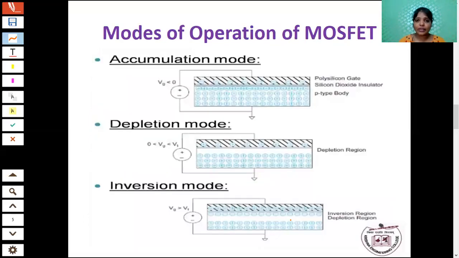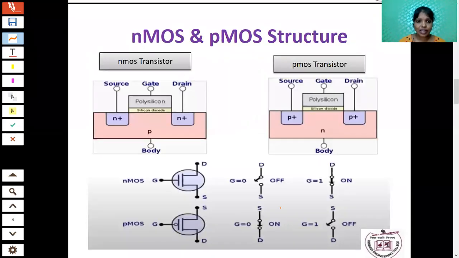So next we are going to see the modes of operation of MOSFET. In these modes of operation, we are going to see how the channel is formed between source and drain. You know the diagram of the structure of the NMOS and PMOS transistor. In these transistors, the source and drain are separated.